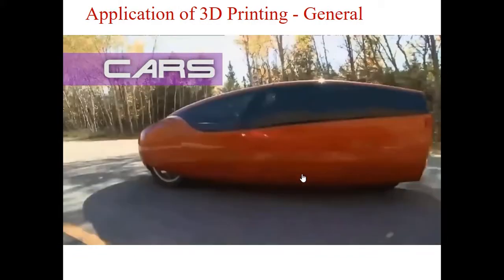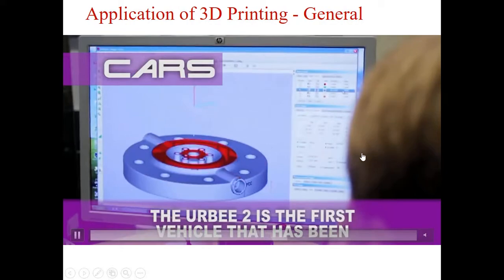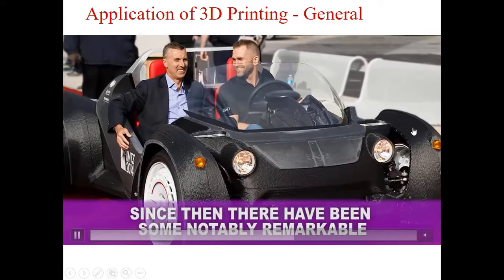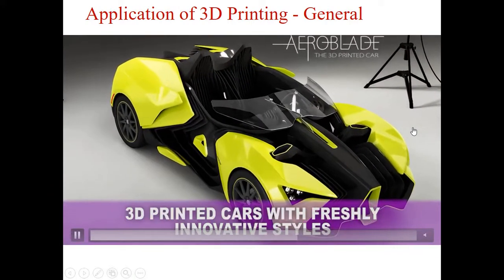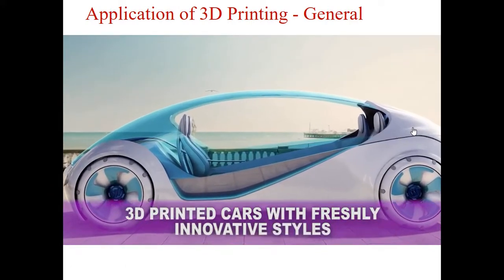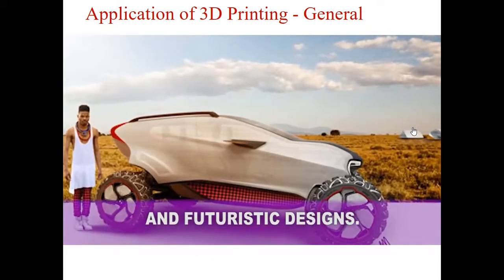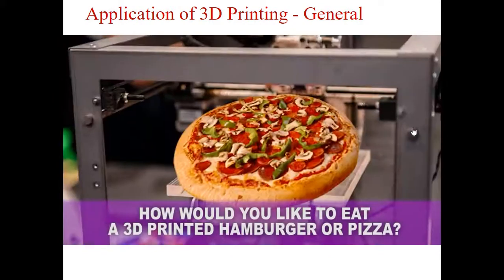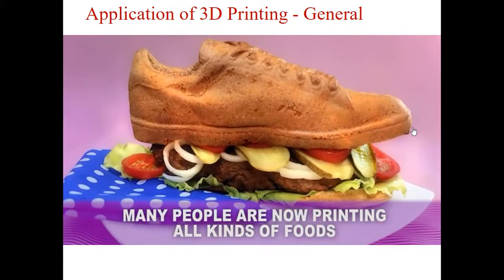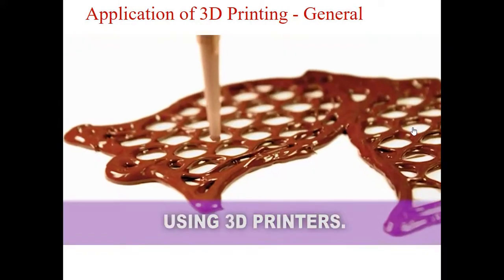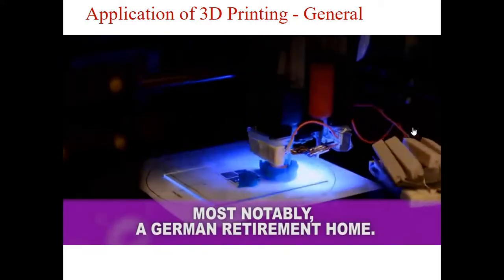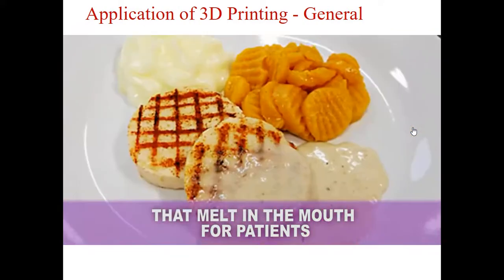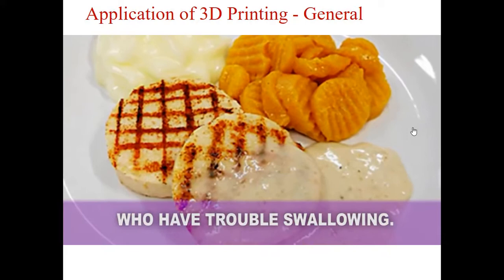Now you can also completely 3D print a car itself. This is the first 3D printed car. You can have a design like this or even like this. Now in one retirement home in Germany, they are printing 3D printed food also: pizzas, burgers, chocolates, vegetables. These are all 3D printed.